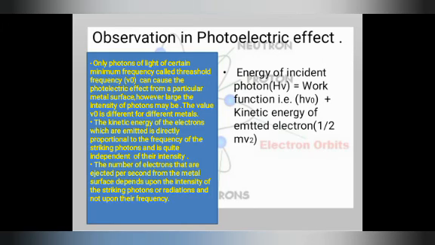Second, if the incident photon has energy equal to the threshold energy, the electron will be just released from the metal surface, not emitted. Third, if the incident photon has energy more than the threshold energy or work function, the emitted electron will acquire some extra kinetic energy. It means that it will move faster, as per the incident light.